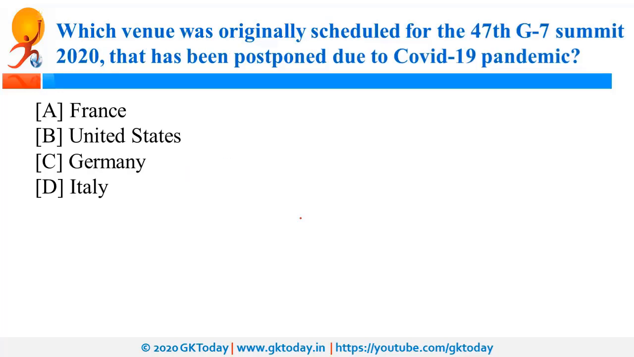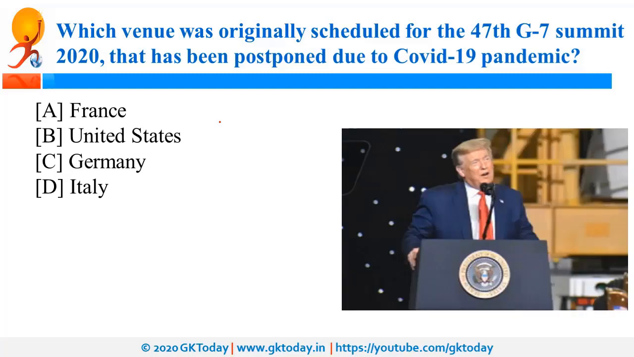Which venue was originally scheduled for the 47th G7 summit that has been postponed? So US was the host of G7 summit this year, and Camp David was the designated host. Now this has been postponed. It is important to note that G7 countries are Canada, USA, Germany, France, UK, Italy, and Japan.